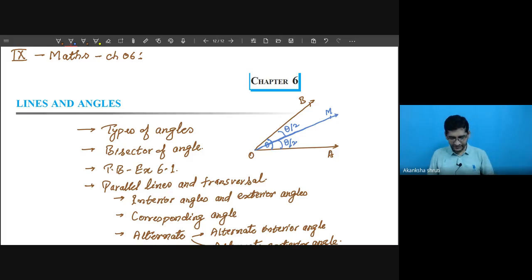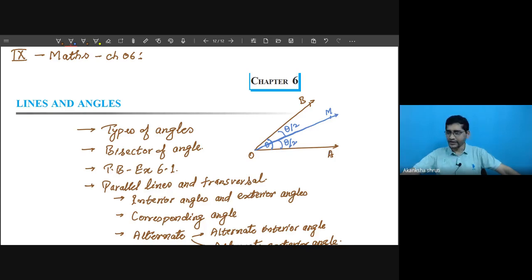Then, what are the various types of angle formed when a transversal is cutting a parallel line? We will learn about the corresponding angle and alternate angle. Again, it could be alternate interior angle or alternate exterior angle. These corresponding angles are equal. Alternate angles are also equal. This thing we will learn.